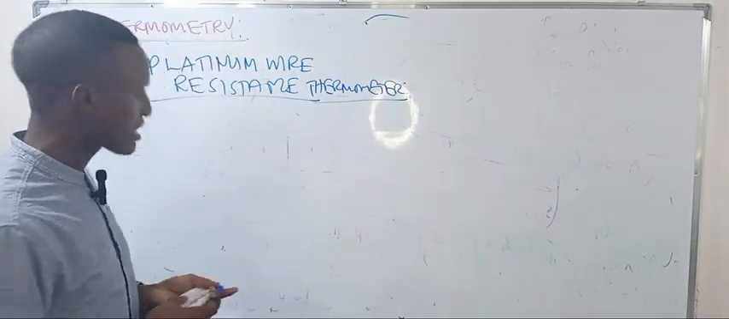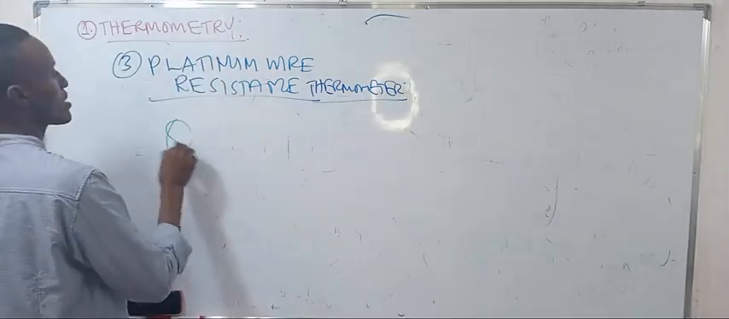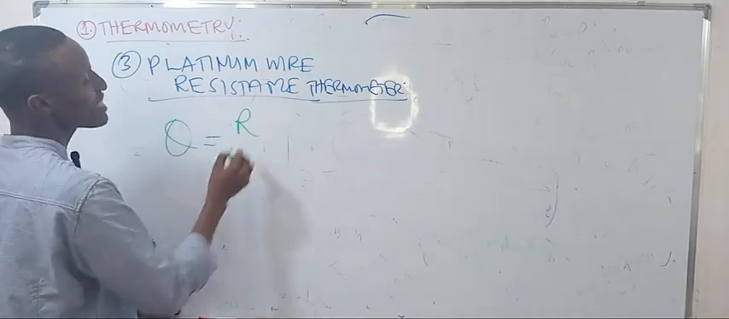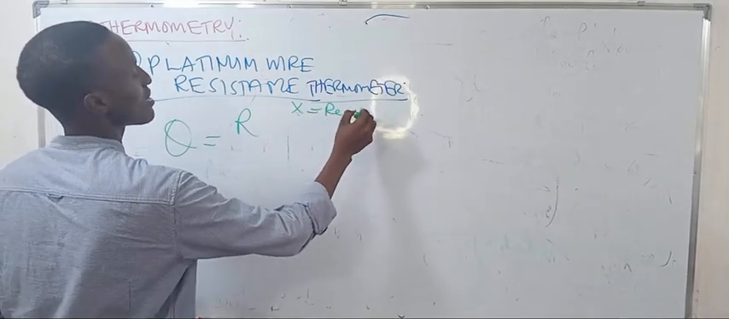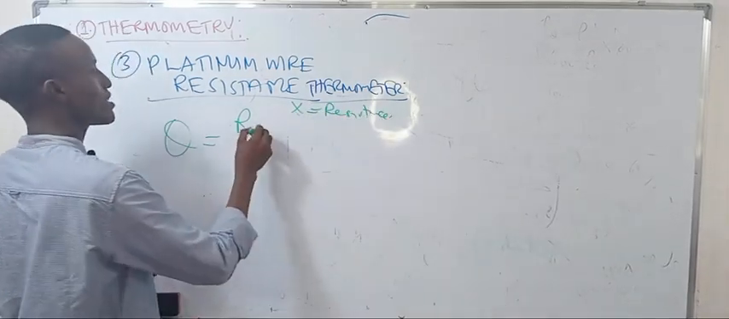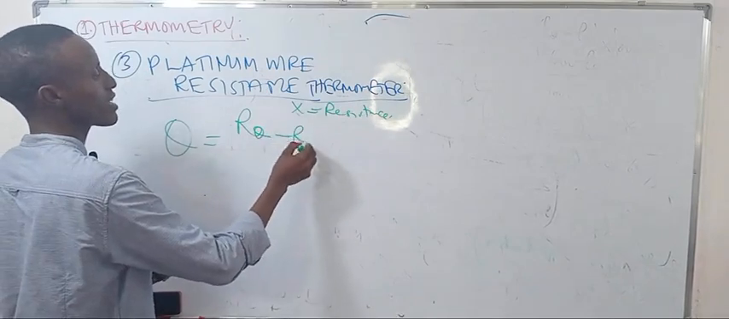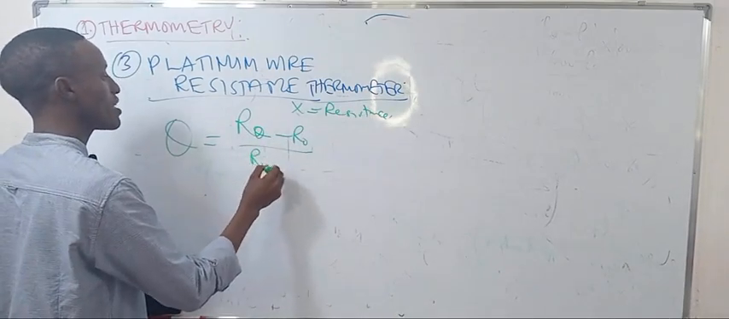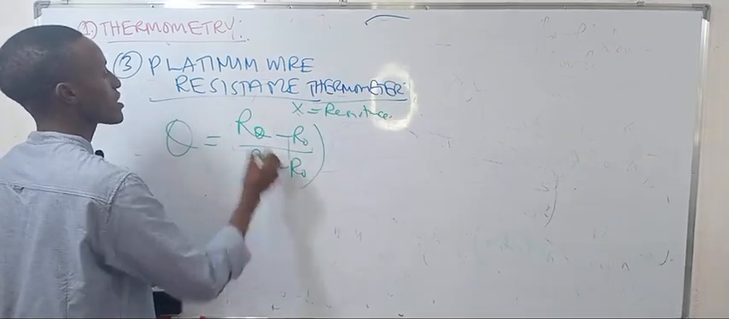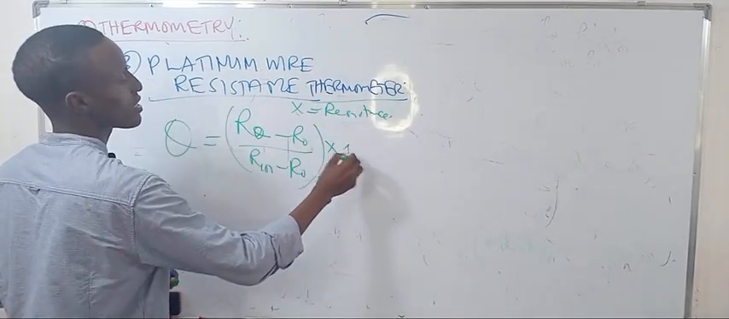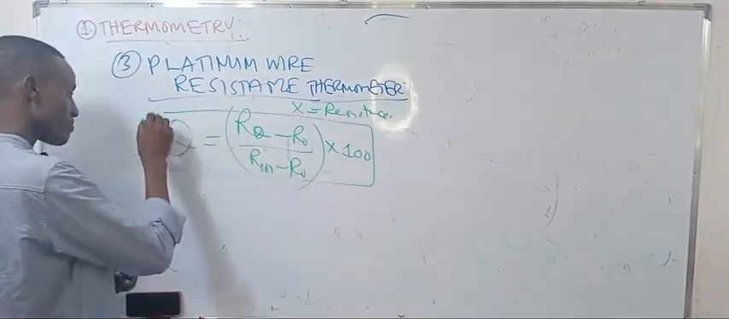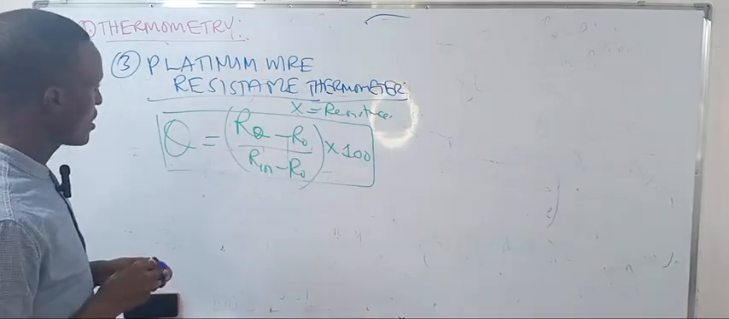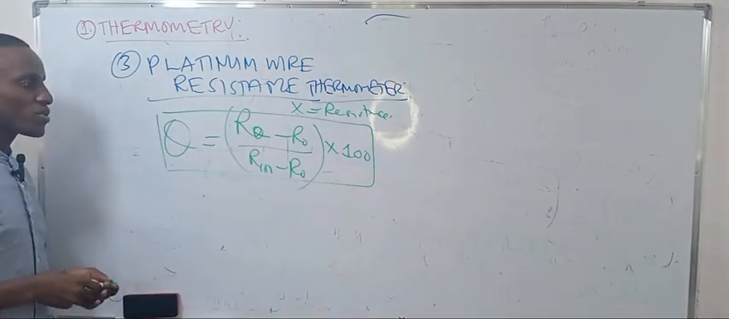So in measuring the temperature, the temperature is just measured using the resistance. So X is just equal to resistance. You say resistance at theta minus resistance at 0, over resistance at 100 minus resistance at 0, times 100. That is how we measure the temperature. So this one uses the resistance.